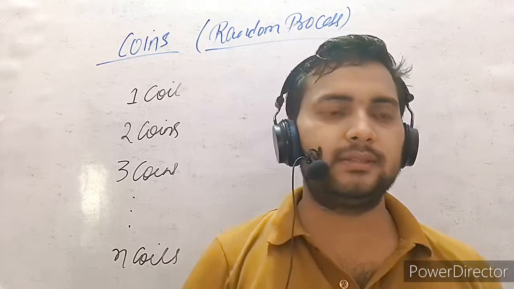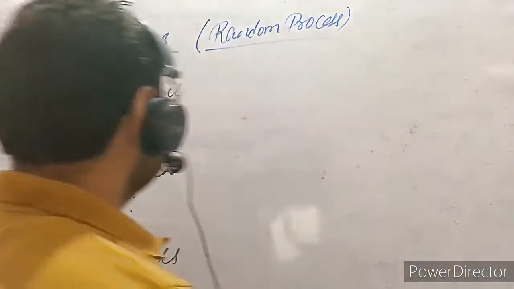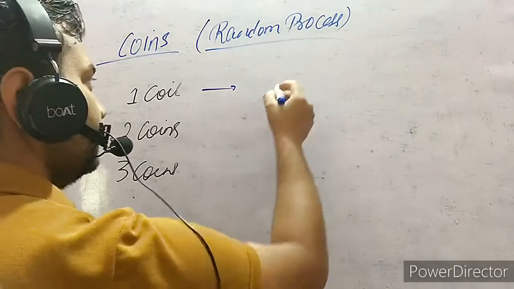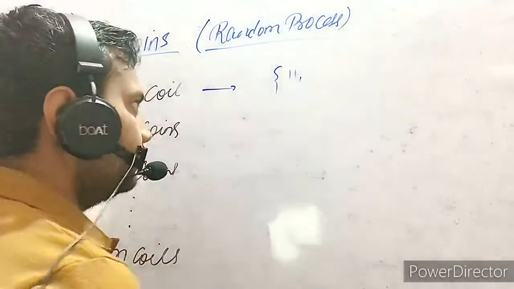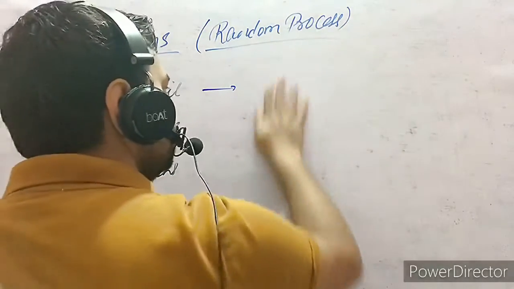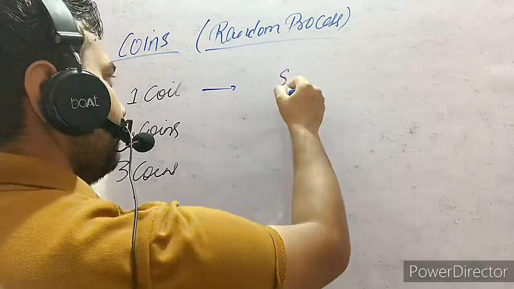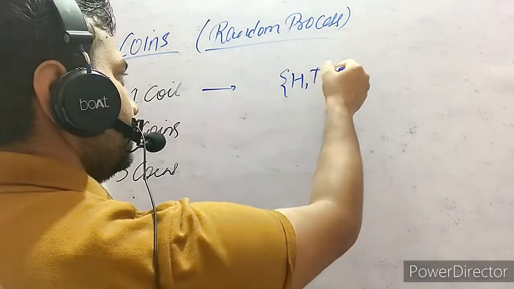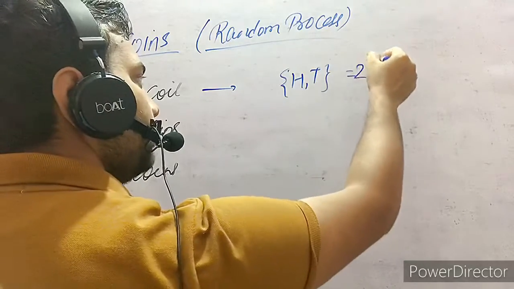For one coin it will be either head or tail. How many cases are there? 2. Can we write 2 is equal to 2 to the power 1?